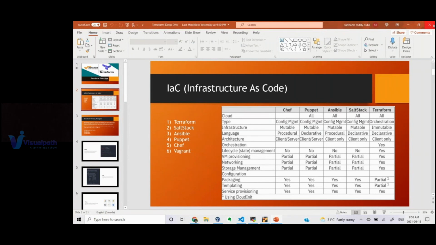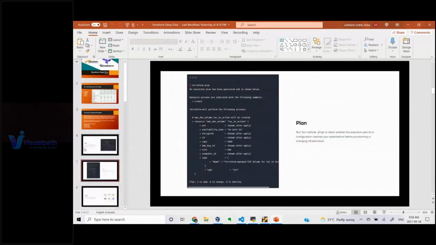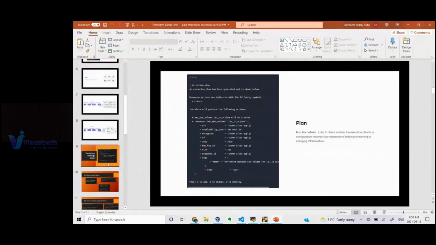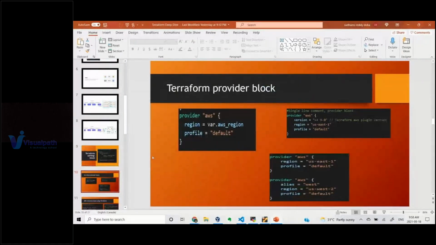Do we need to learn any programming language? No. For Terraform, you don't need to be skilled in any programming language. You can directly write your Terraform configuration file, which is human readable. By looking at the file itself, you can understand what it is trying to do. The best example is this one. For example, let me show one. Yes, this one. Here you can see.